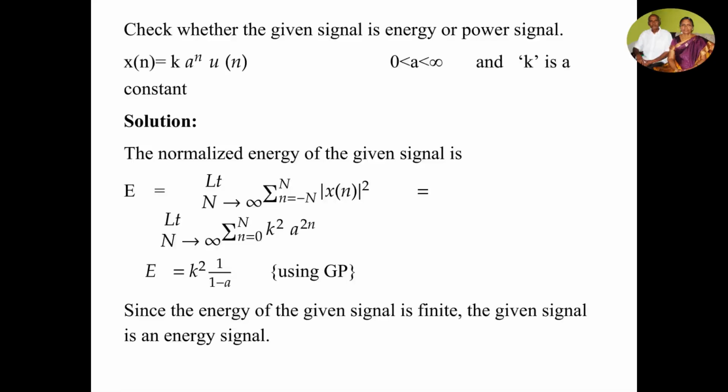The summation from n is equal to 0 to capital N, applying the limit of N tends to infinity, can be treated as summation n is equal to 0 to infinity a power 2n. Using GP, this can be written as 1 by 1 minus a squared. Therefore, the energy E is equal to k squared divided by 1 minus a squared, under the condition that a is less than 1. Since the energy of the given signal is finite, the given signal is an energy signal.